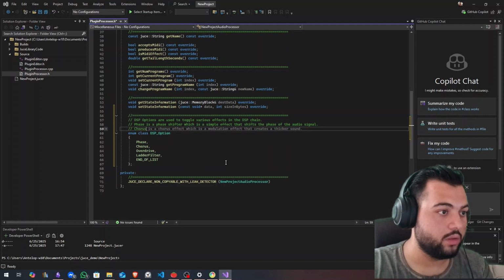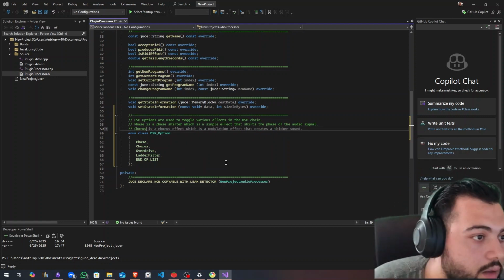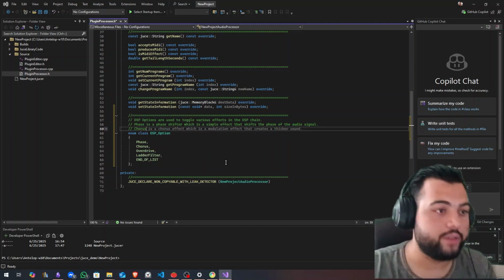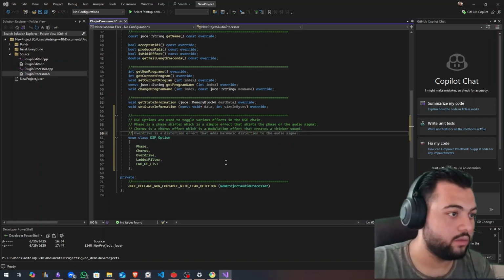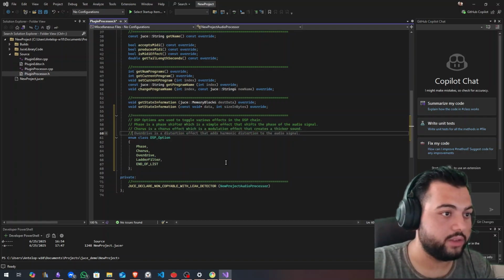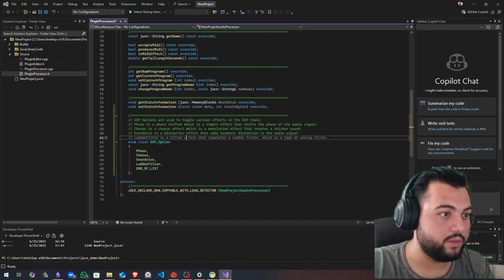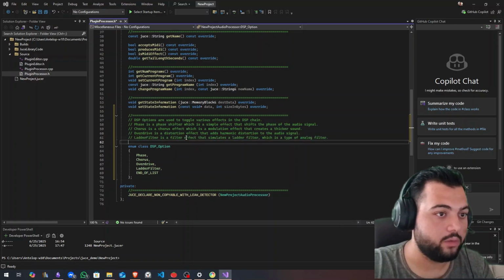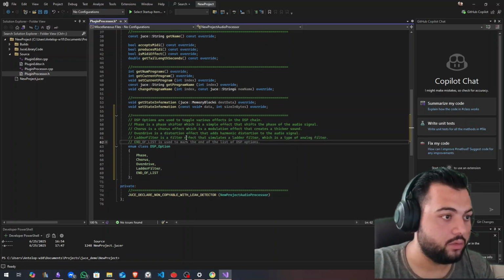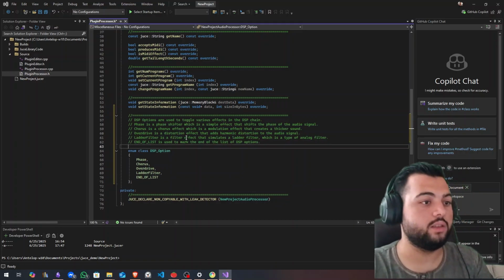What about chorus? Chorus is a modulation effect that creates a thicker sound. Okay. Overdrive is a distortion effect that adds harmonic distortions to the audio. Ladder is a filter that simulates a ladder filter, which is a type of analog filter. Okay. End of list is used to mark the end.